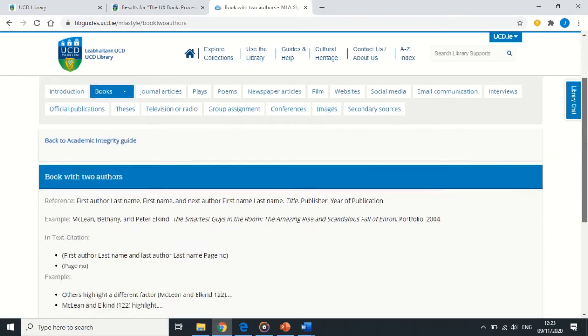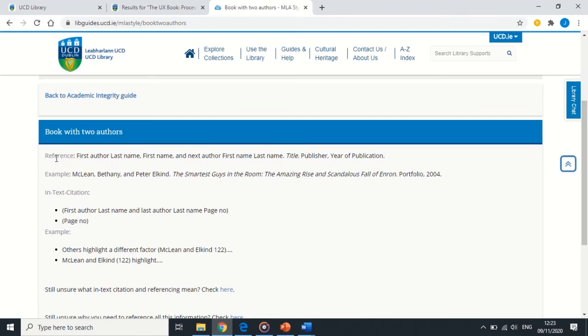And if I scroll down here, you can see it shows what a reference should look like in the MLA style. And here's an example of a particular reference. And here it shows what it should look like as an in-text citation.